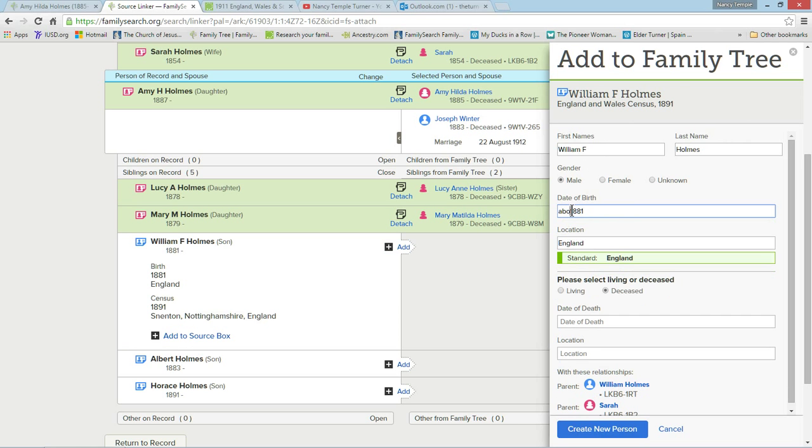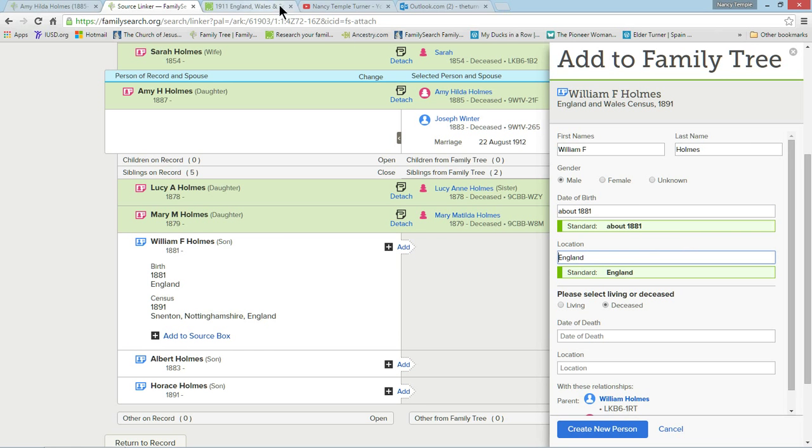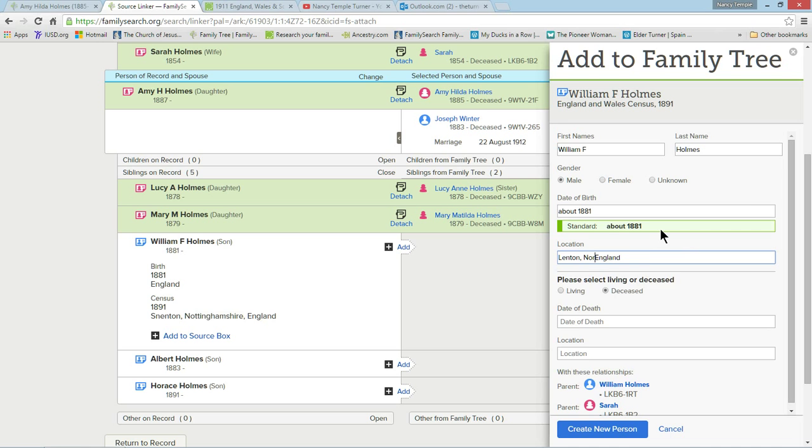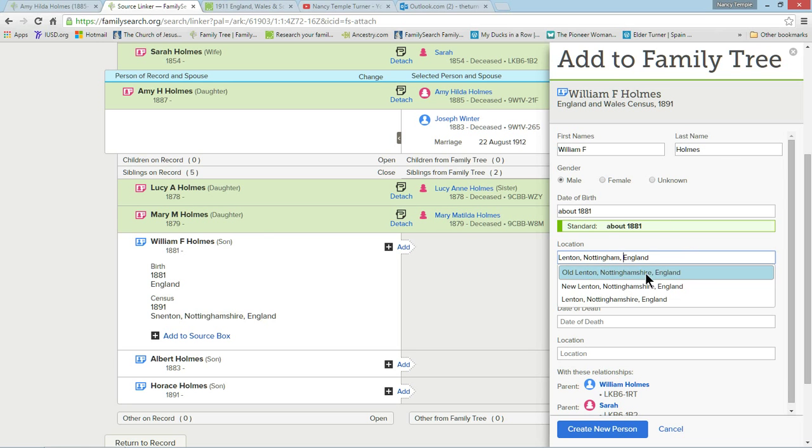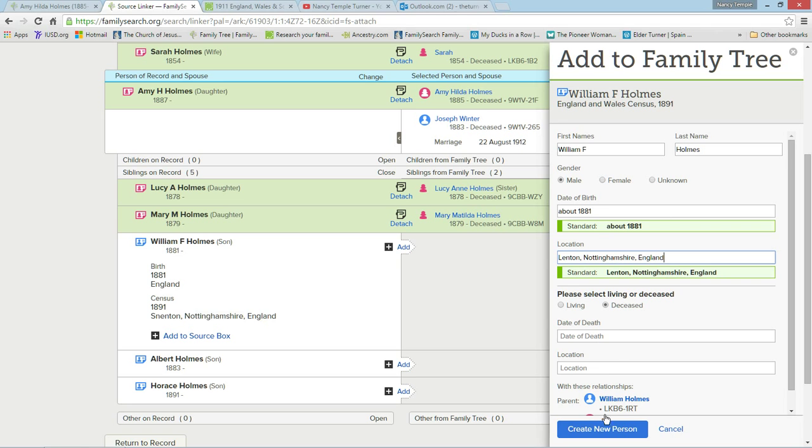Again, I'm going to add the word about here. And that's interesting that it says England. I think that the record's something different. And I bet if it didn't say just England and said Lenton, Nottingham, that there might be a duplicate record.